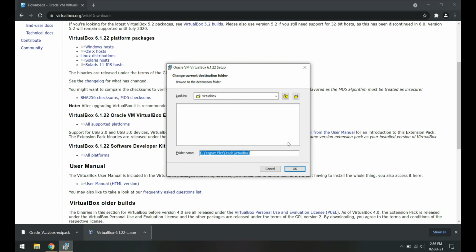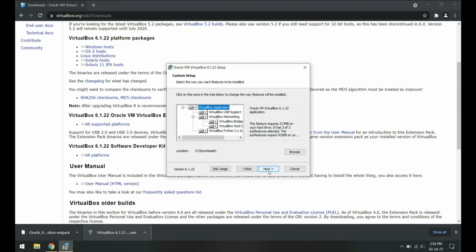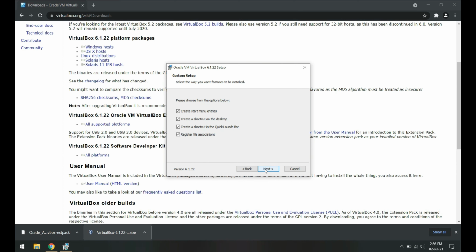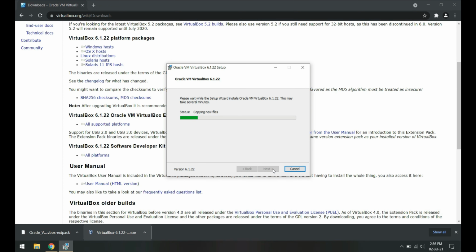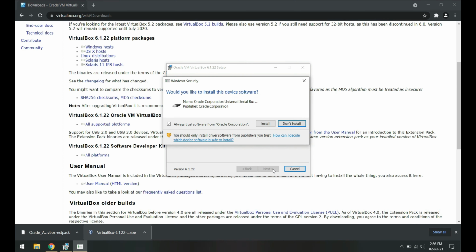I'm changing the installation path here, but you can go with default too. VirtualBox tries to add network adapters to your PC.